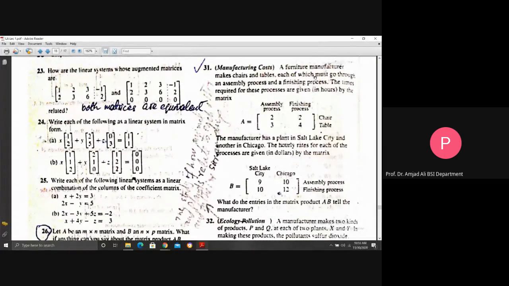A furniture manufacturer makes chairs and tables, each of which must go through an assembly process and a finishing process. The times required for these processes are given in hours by the matrix. Matrix A indicates assembly process in column, finishing process in column, chair, table. It means that one chair needs 2 hours in assembly process, 2 hours in finishing process. Similarly, one table requires 3 hours for assembly and 4 hours for finishing.